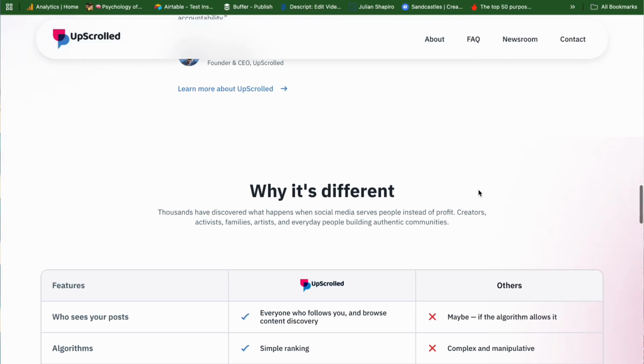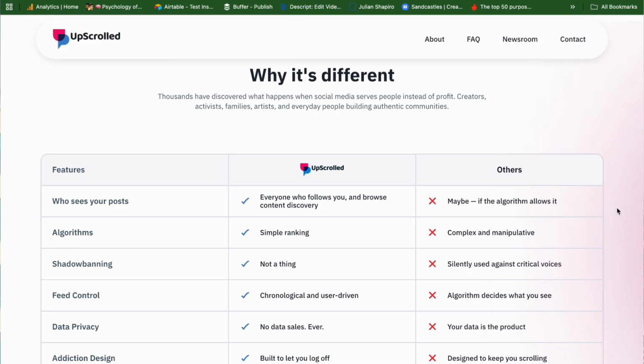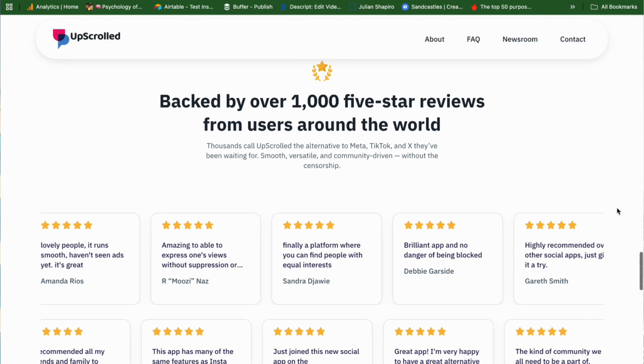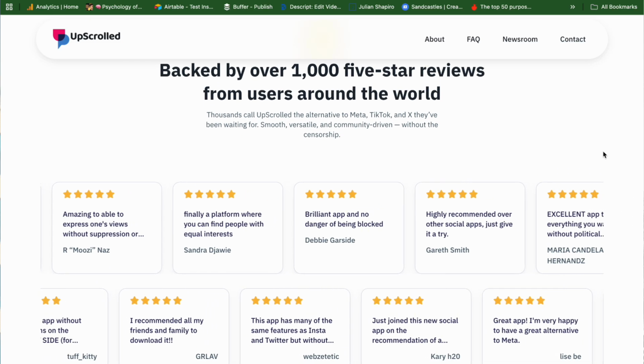Next, we have this comparison table, and I think this is great. It's allowing people to understand the different features, and very simply laying it out in this format, I think works really well. Next section we have are the reviews, and I have two problems with the review section. First of all, we haven't built trust further up the page. So at this point, we've probably lost 90% of people and we haven't built any trust or credibility with them.